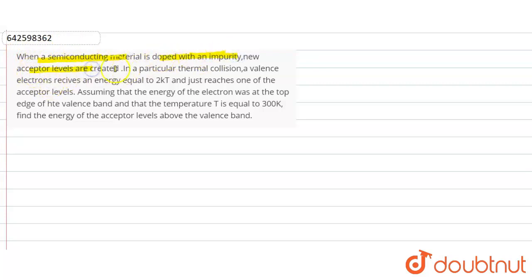In the given question, when a semiconducting material is doped with an impurity, new acceptor levels are created. In a particular thermal collision, a valence electron receives an energy equal to 2 kT and just reaches one of the acceptor levels. Assuming that the energy of the electron was at the top edge of the valence band and that the temperature T is equal to 300 Kelvin, find the energy of the acceptor level above the valence band.